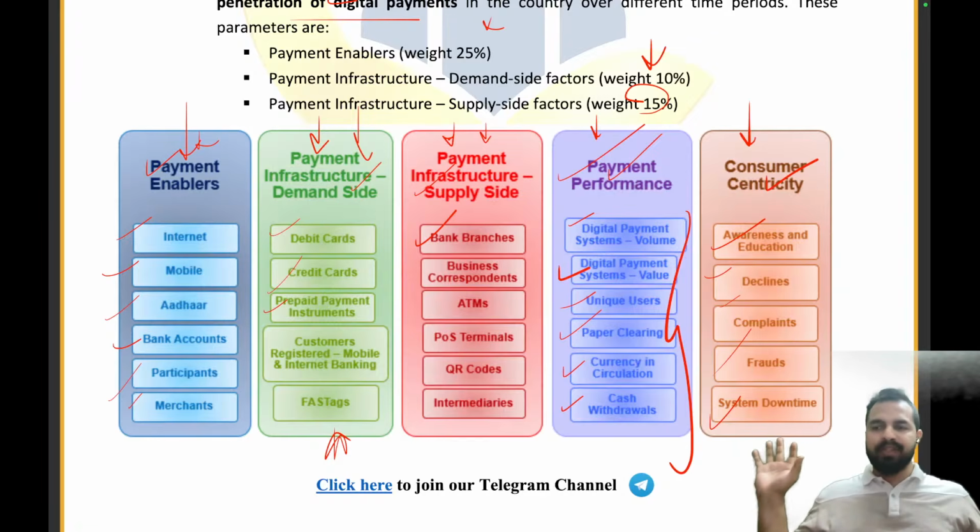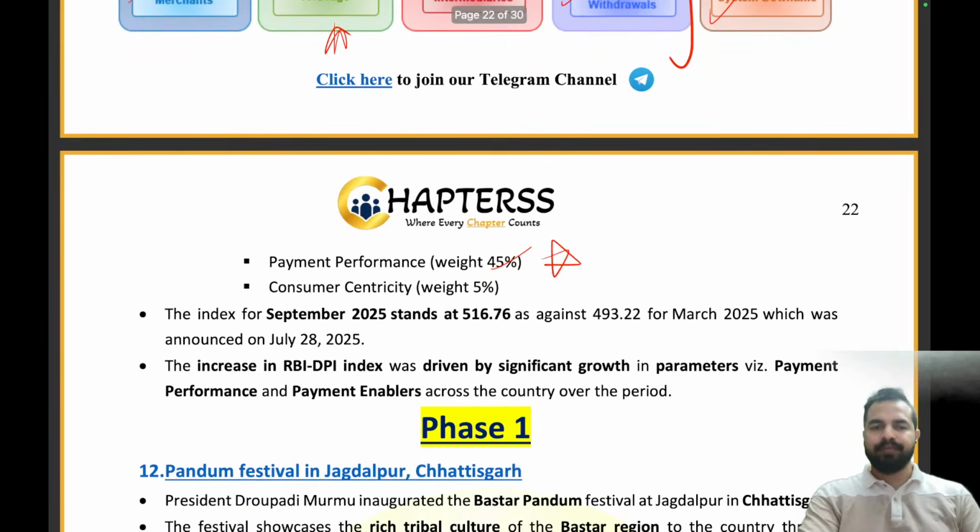Are you guys able to understand it? The 5 pillars, what are these? Please tell me in the comment section. Payment enabler, infrastructure demand side, infrastructure supply side, payment performance, and the consumer centricity. Now, which pillar is having the maximum weightage? It is the payment performance, that is 45%.